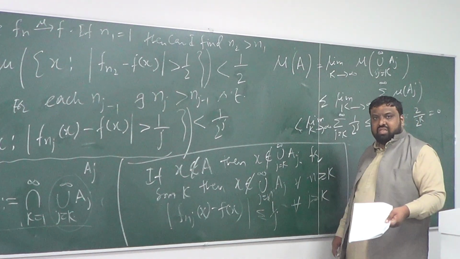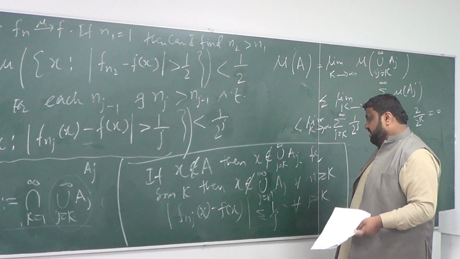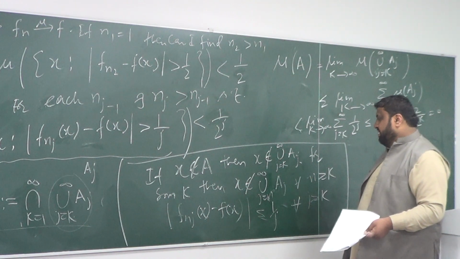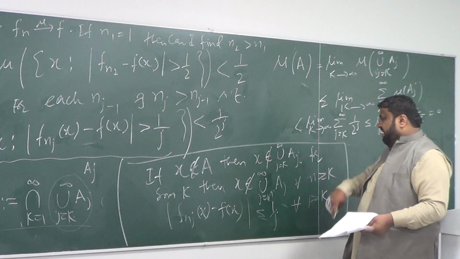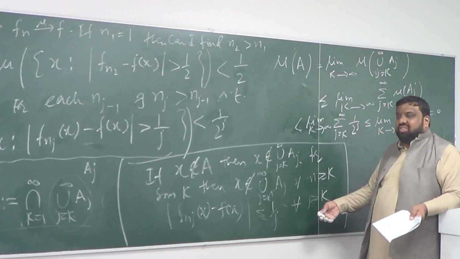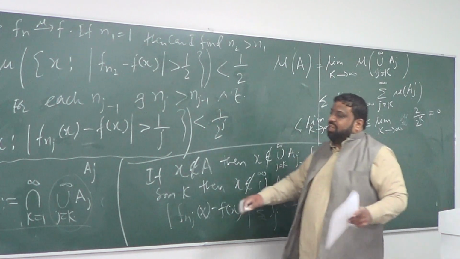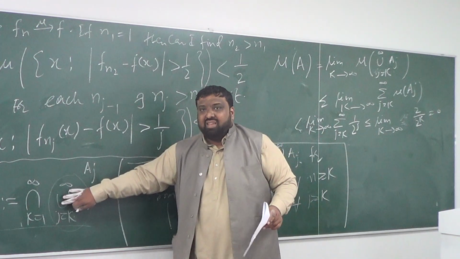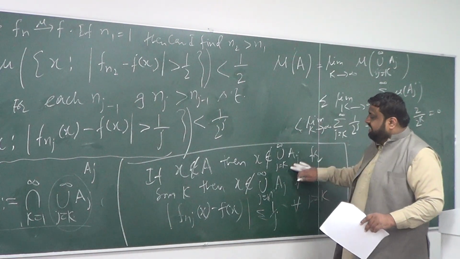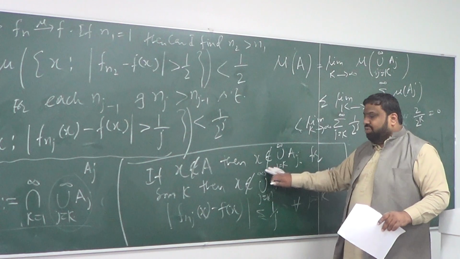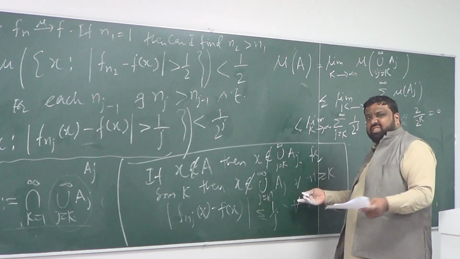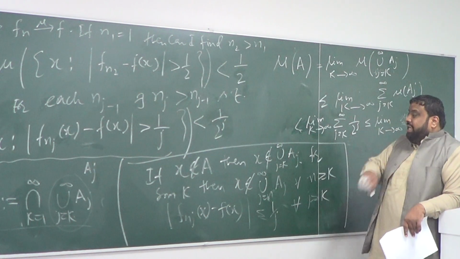Why did you take the union here? What do you mean by union? Then x is not in A_j for all j greater than k. I can still call their union, it's finite. In other words, if I want to call it C_k, then if x is not in C_k, then it's also not in C_{k+1} and C_{k+2} and so on and so forth. That's precisely what I'm trying to say.